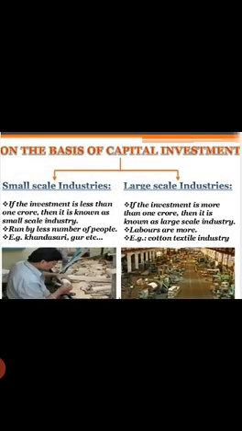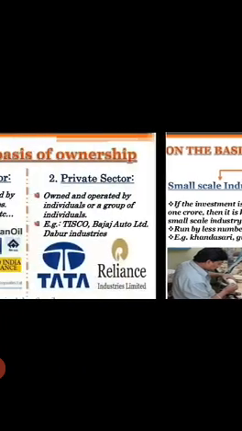On the basis of capital investment, there are small-scale and large-scale industries. If the investment is less than 1 crore, it is known as small scale, run by a smaller number of people. In large scale, the investment is more than 1 crore, and labor is also more. The cotton textile industry is an example.